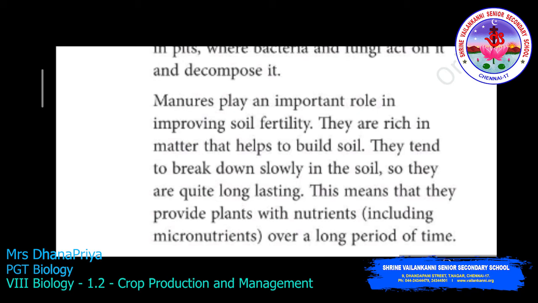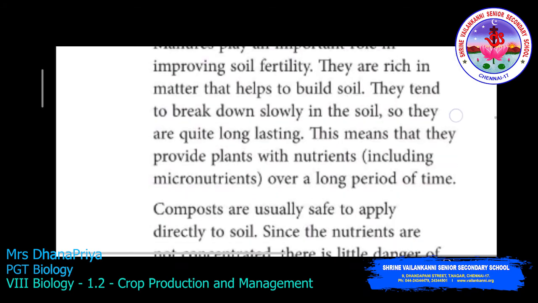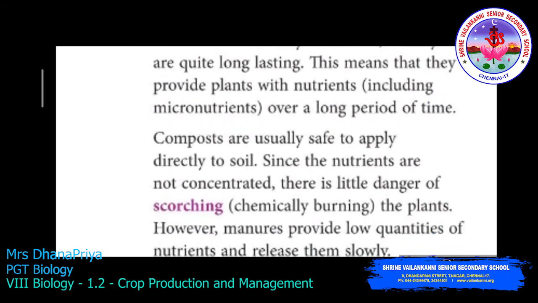They tend to break down slowly in the soil, so they are quite long lasting. This means they provide plants with nutrients, including micronutrients, over a long period of time. Composts are usually safe to apply directly to soil. Compost is not made within 24 or 48 hours; it needs a time gap to decompose.